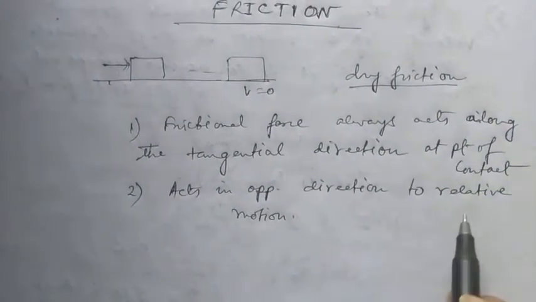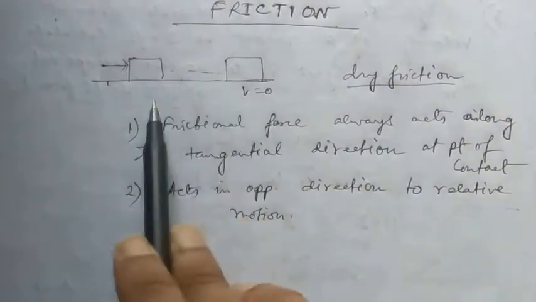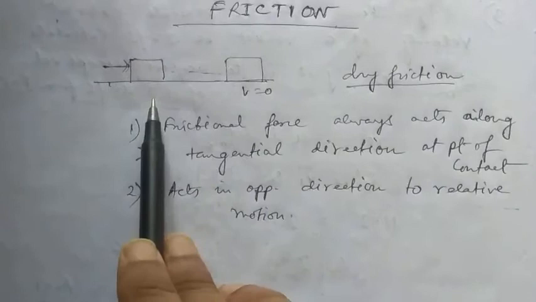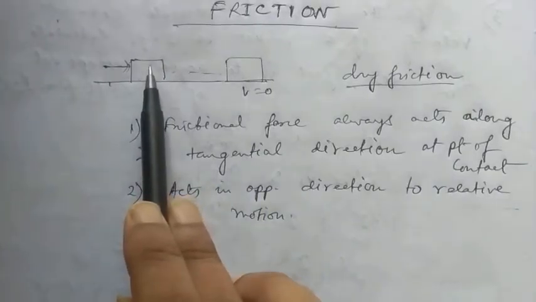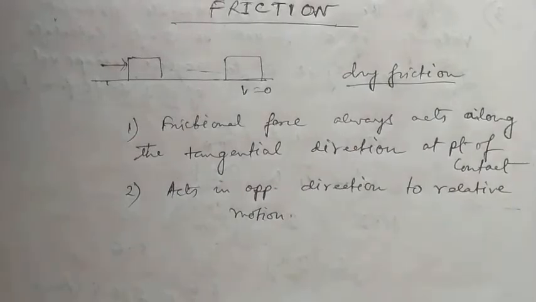Now, intentionally we have used the word relative motion because this block is moving on the ground. That means with respect to the ground, the block is in motion, which you can call relative motion.